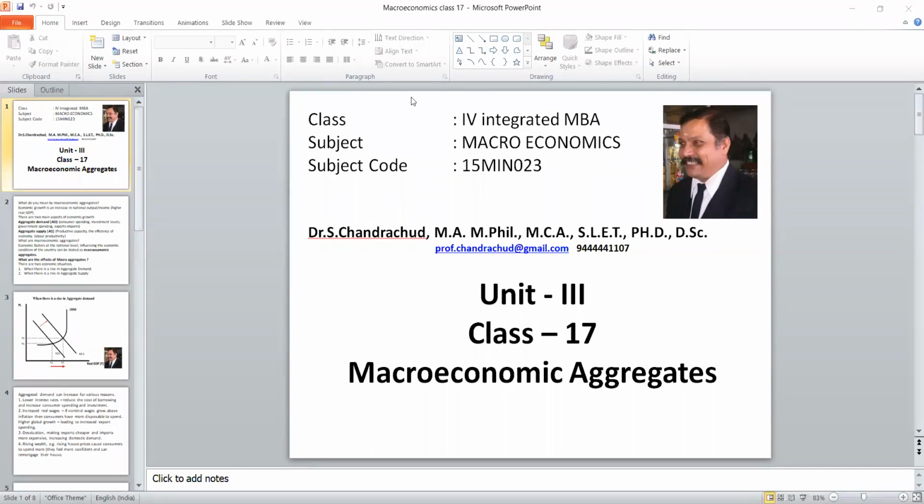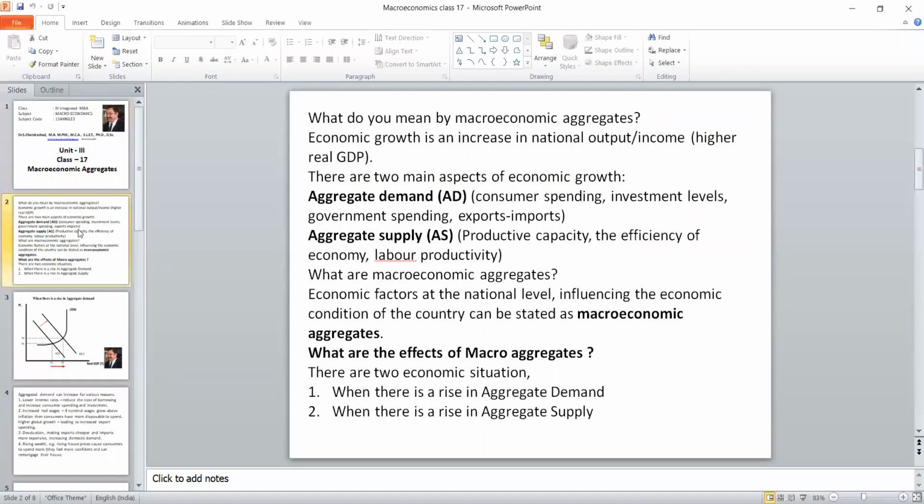There are many aggregate elements which are broadly classified under two categories called aggregate demand and aggregate supply. So how can people understand macroeconomic aggregates? There are three ways. One is called output, output in the sense of production. The second one is income, total income. The third one is expenditure. So in these three ways, we can calculate the macroeconomic aggregates.